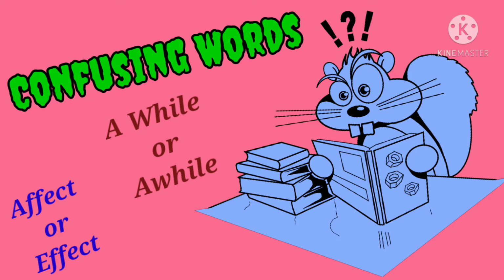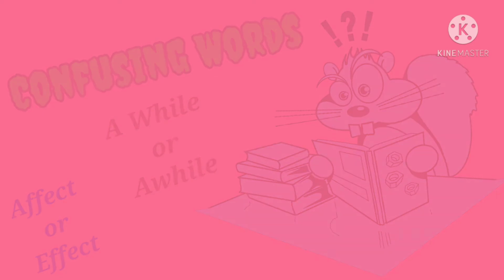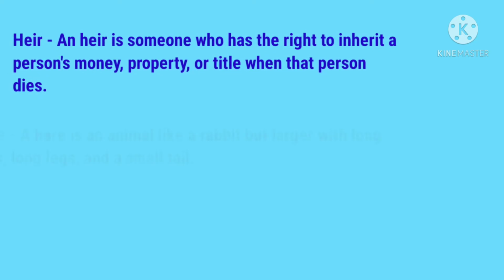So, today we'll study the commonly confused words which will help you to write your next paper or message without having to stop and chat with Google. So, the first two confusing words are HEIR, heir, and HARE, hare.